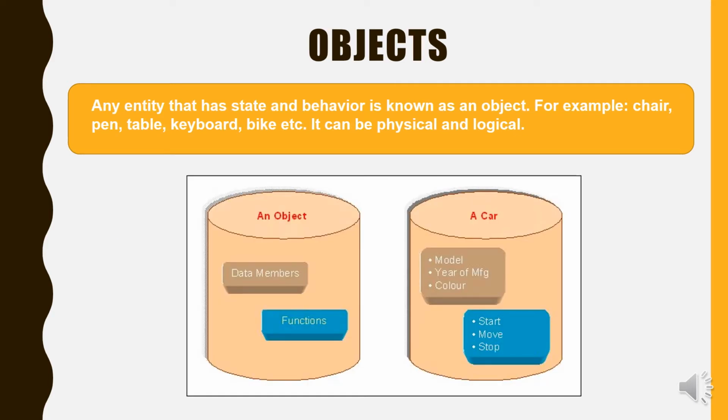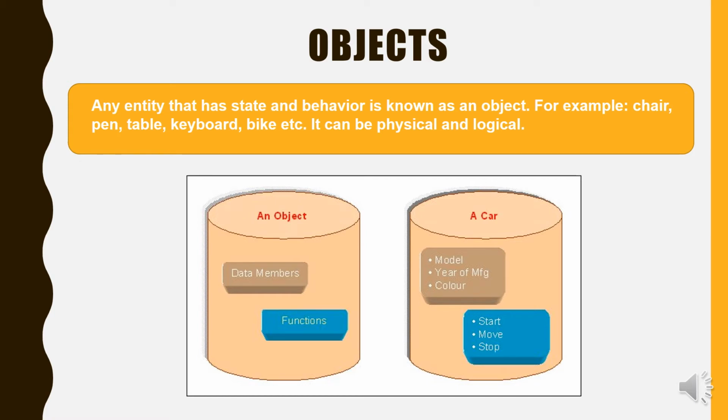Now, what are objects? An entity that has state and behavior is known as an object. For example, chair, pen, table, keyboard, bike, etc. are examples of objects. Objects can be physical and can be logical.